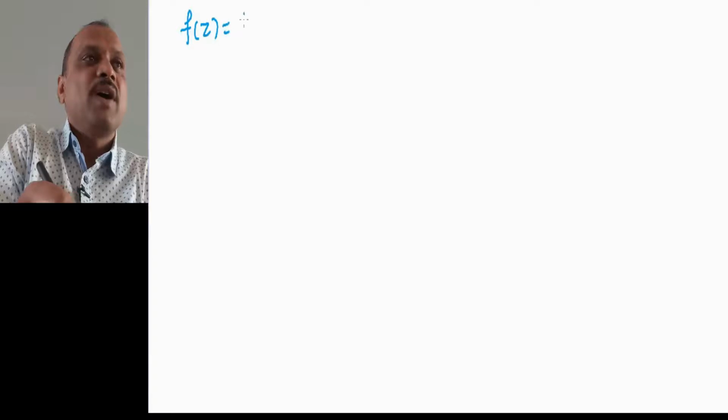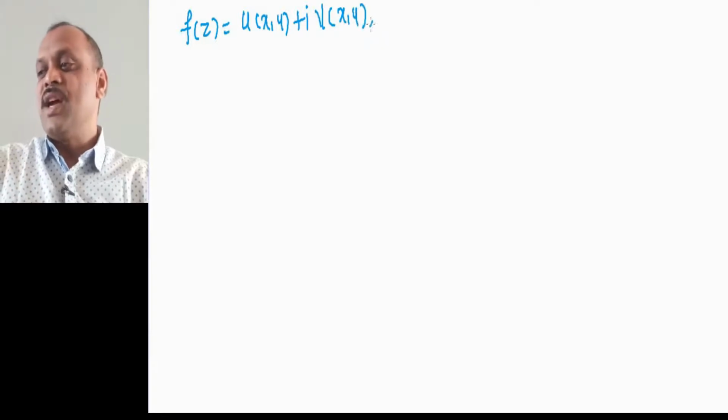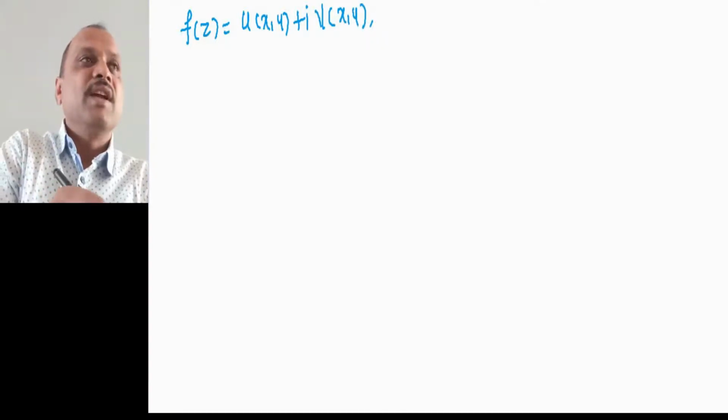In the proof we have, what is a function? Function is f of z equal to u of x comma y plus i into v of x comma y, and suppose that we are considering this function.